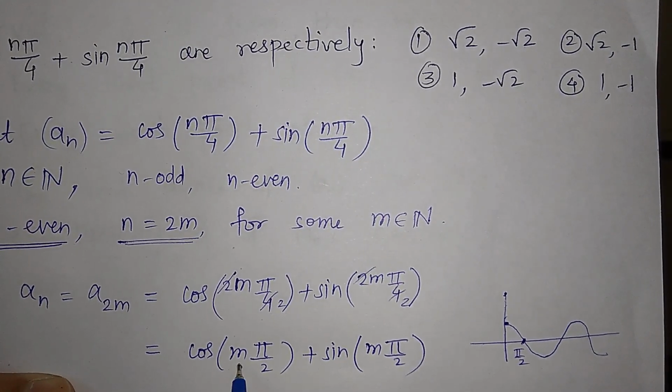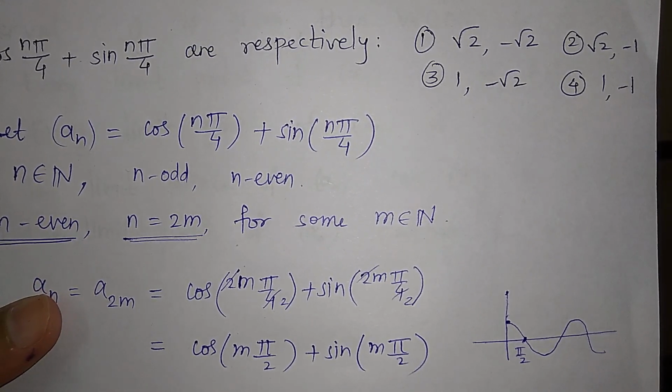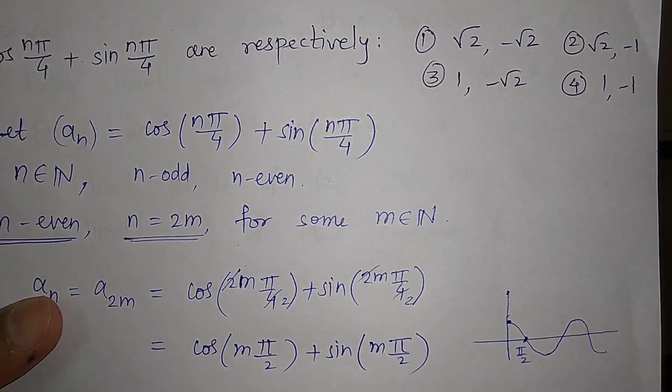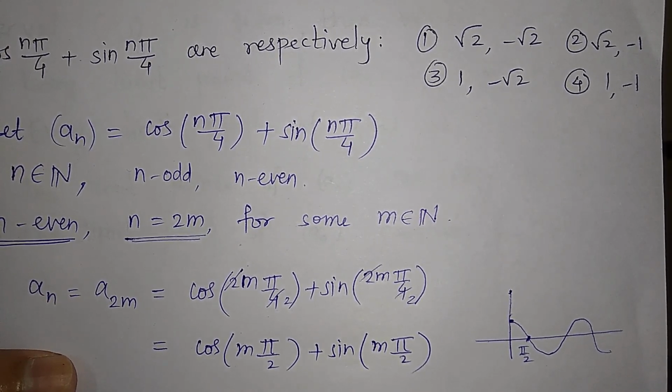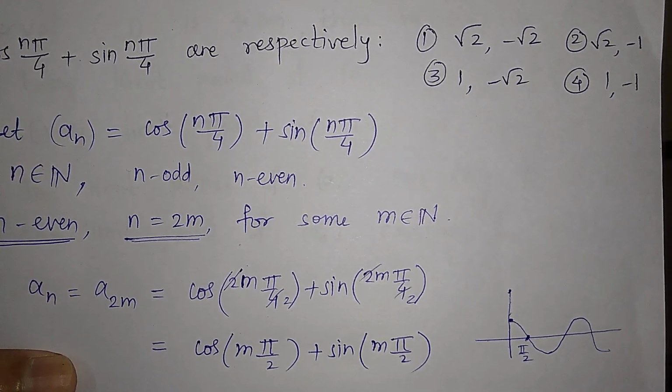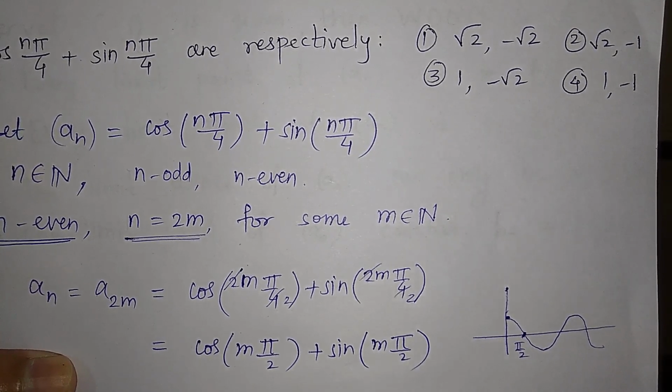Whenever this m is even, then this becomes cos of even times pi by 2 plus sin of even times pi by 2.